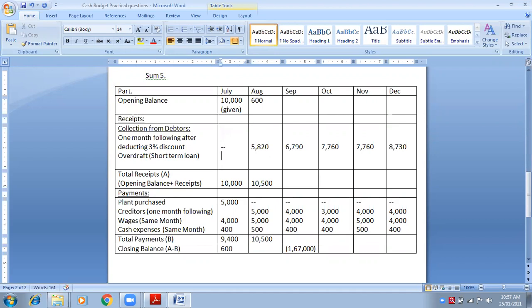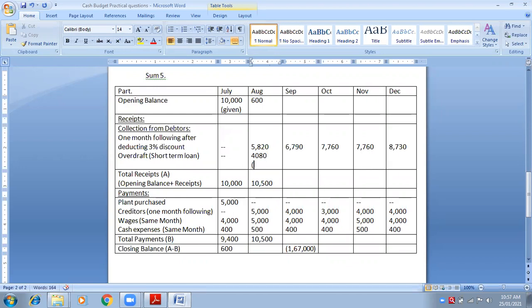Yes, ma'am. अच्छा, we have not taken any overdraft in month of July, but yes, in August we are going to take how much? 4080. Where did this 4080 come from? 4080 is nothing but I will make a bracket here for you. Actually, bracket is not to be made, but I'm making it for you.